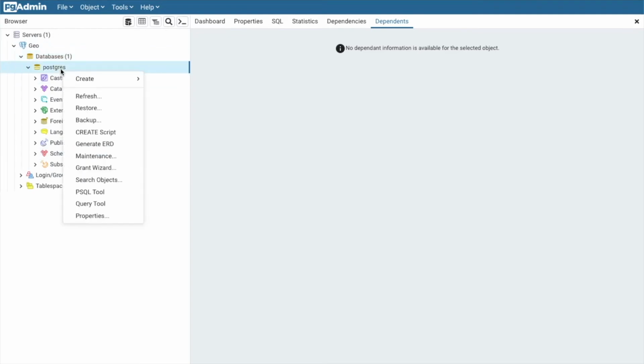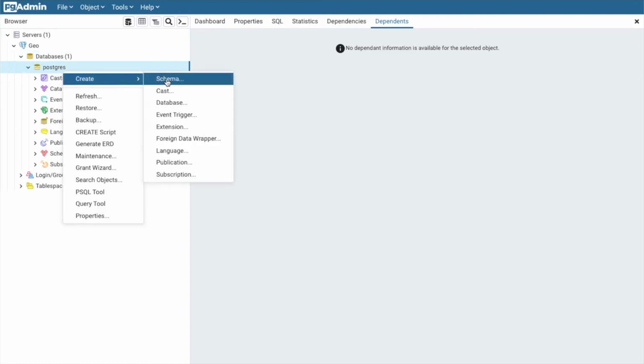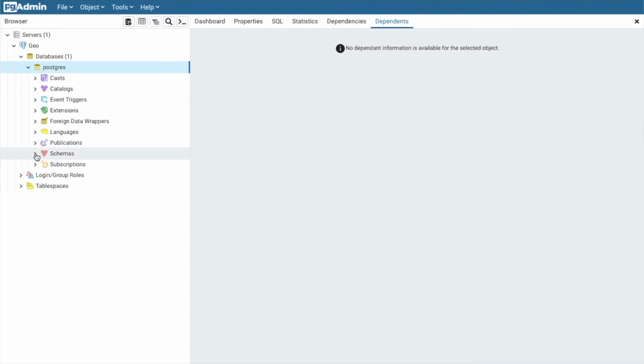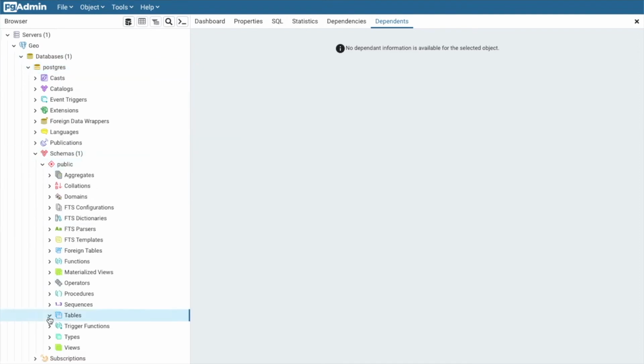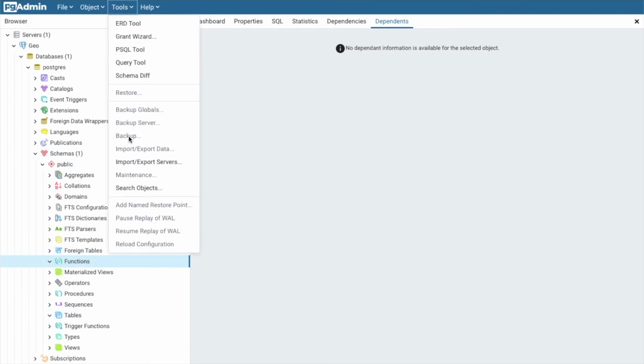Perfect. So our database is Postgres. That's the default. We can create another one if you'd like, but we're gonna stay with that. We're gonna keep things simple. Click the drop down arrow on schemas, and we can see where the functionalities are. Now we're gonna go to tools, and then query tool.